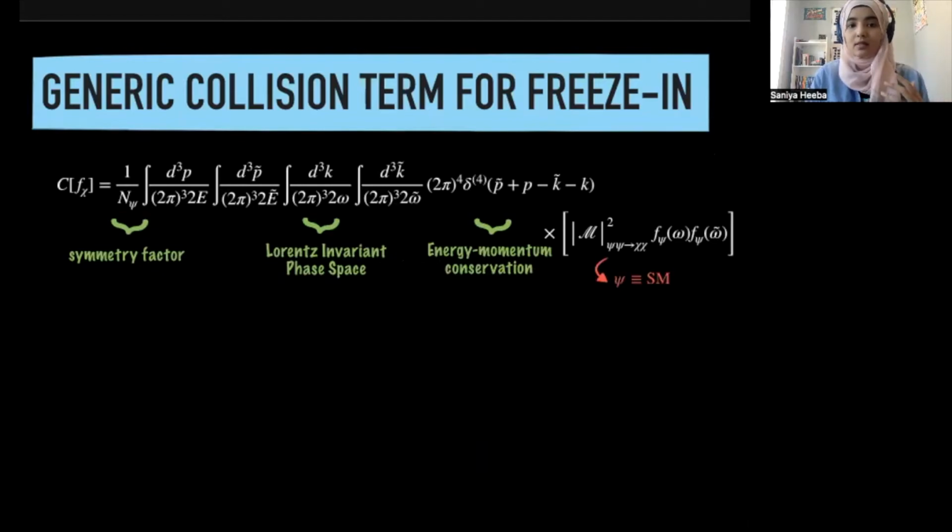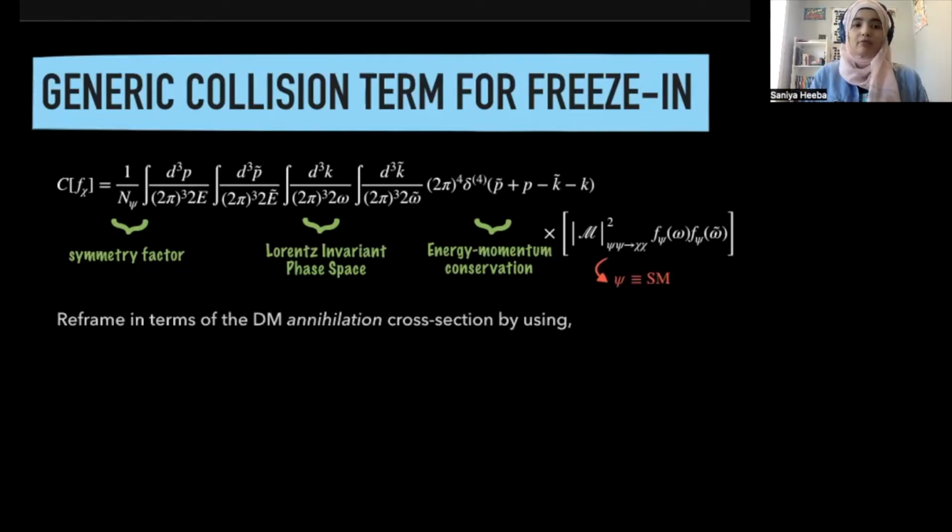So psi here is a Standard Model state. And then we have these phase space factors that give us the distribution of the Standard Model particles in the plasma. So now what we're going to do is reframe this in terms of dark matter annihilation instead of dark matter production.